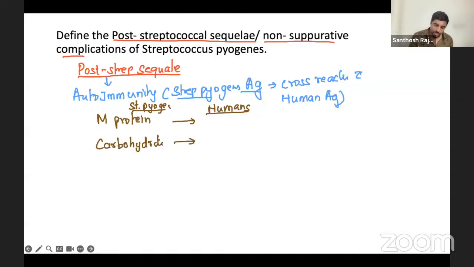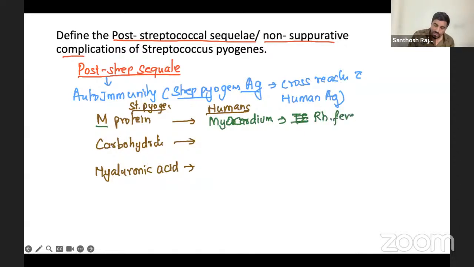Carbohydrate, M protein, carbohydrate, and one more thing is hyaluronic acid or hyaluronidase. So these things cross-react with something else. Human M protein will cross-react with the human myocardium. And that is what we have: we are getting infective endocarditis, the rheumatic fever. We are getting rheumatic fever.